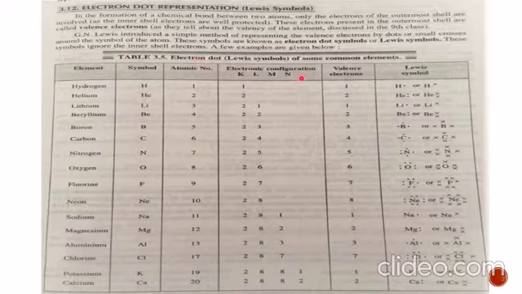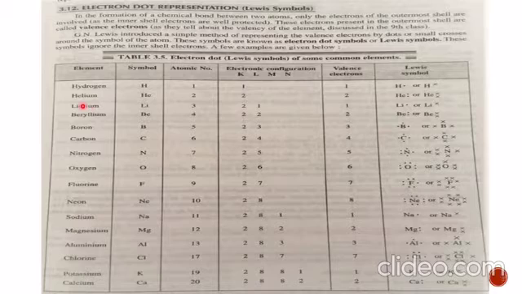So this is a table of some common elements beginning with hydrogen. Hydrogen has atomic number 1 and in the K shell it has 1 electron. So this is the outermost shell for this element, and it has 1 electron as valence electron. So we will write its Lewis symbol. First of all, we will write the symbol of the element, and the electrons are represented either with the help of dot or cross. So it has 1 electron, represented either with the dot or cross.